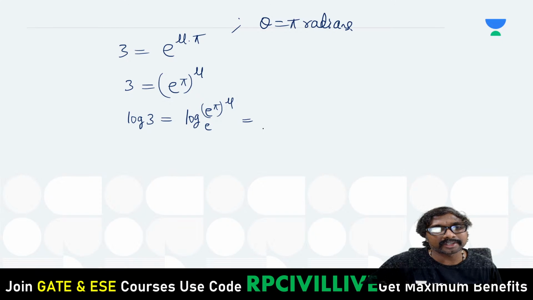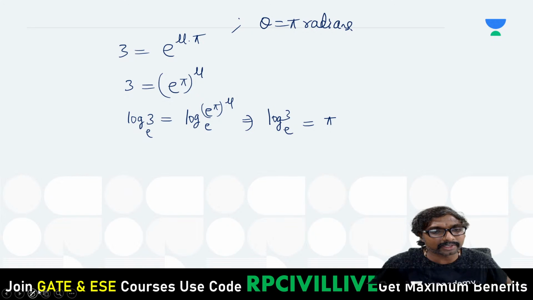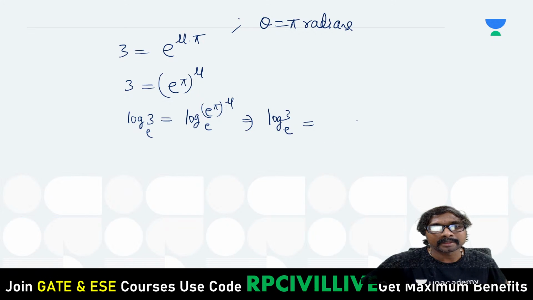So what does it mean? Log 3 to the base e will be equal to, the higher power mu will come to this side. It is not pi, it is mu into log e power pi, to the base e.